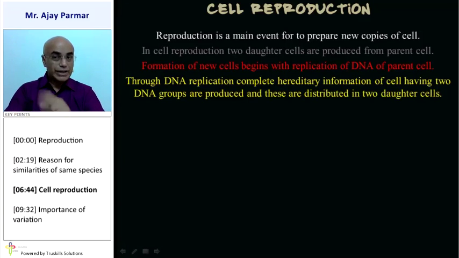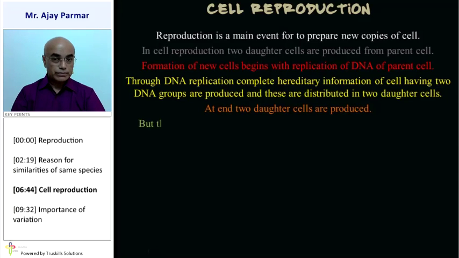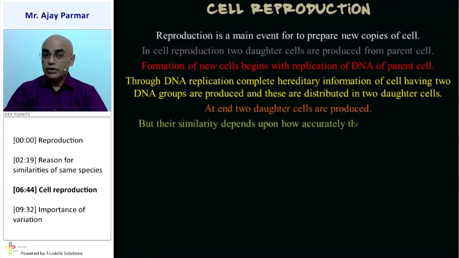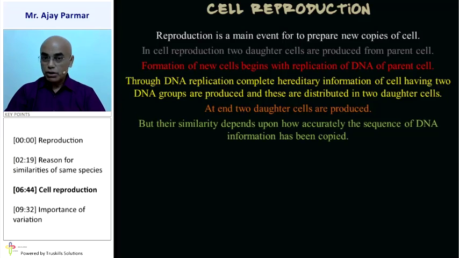The two DNA groups, one from the father's side and one from the other side, are produced and distributed into the two daughter cells. At the end, two daughter cells are obviously produced. But the similarity between these two daughter cells, on what factors does it depend?